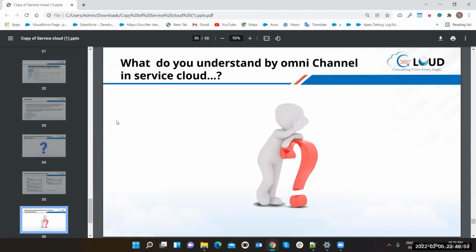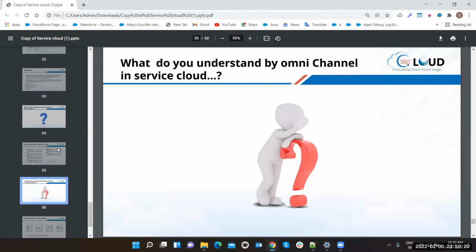Omni-channel is something like assigning the task as per their knowledge or skills. Then why is omni-channel there? We have the live agent that's doing the same stuff. At that point also, we are assigning the skills to different agents and doing the chat for that. So I think in live agent, you have to do it manually, right?